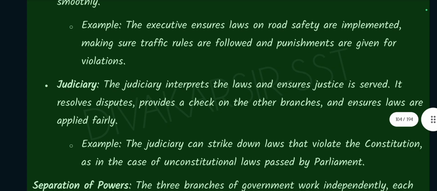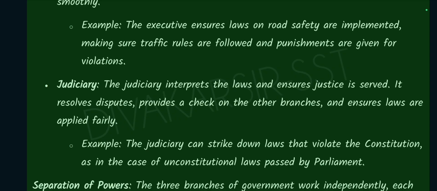For example, the executive ensures laws on road safety are implemented, making sure traffic rules are followed and punishments are given for violations. Judiciary. The judiciary interprets the laws and ensures justice is served.